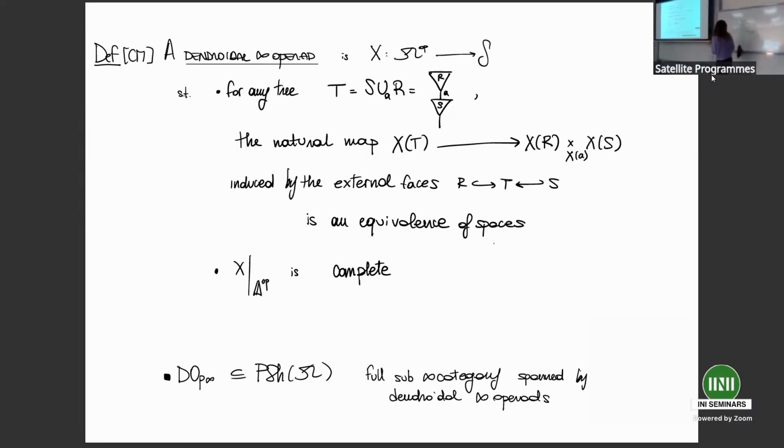This basically means that the value of X on a composed tree is determined up to homotopy by the values on the single corollas. And then, this is another technical condition, we ask that the restriction of X to the simplex category determines a complete Segal space. Great. Now we define dendroidal infinity operads as the full sub-infinity category of presheaves over omega spanned by the complete dendroidal Segal spaces. Okay.